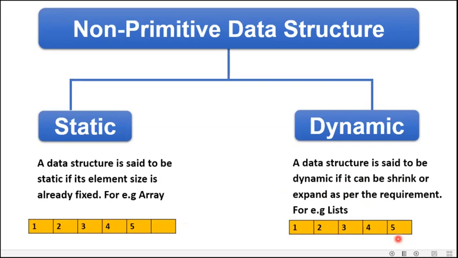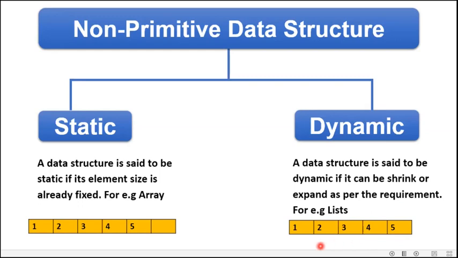If I store 10 elements in my list, then the length of my list will become 10. That means according to the requirement of elements in the list, the size of the list is going to be calculated. So if I remove 2 elements from my existing list, like as you can see 5 elements are there and I remove 4 and 5 from my list, then the length or the size of the list will become 3.